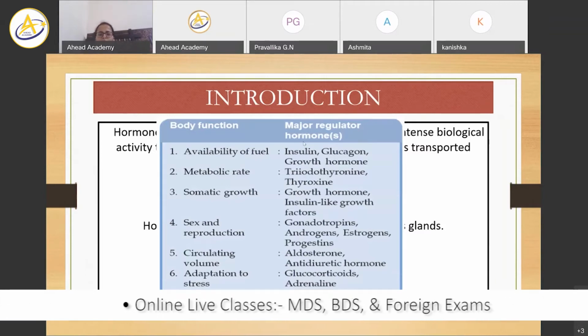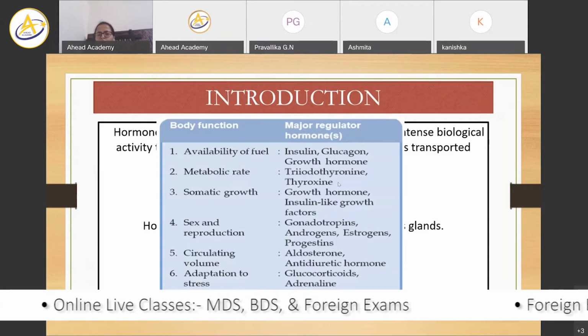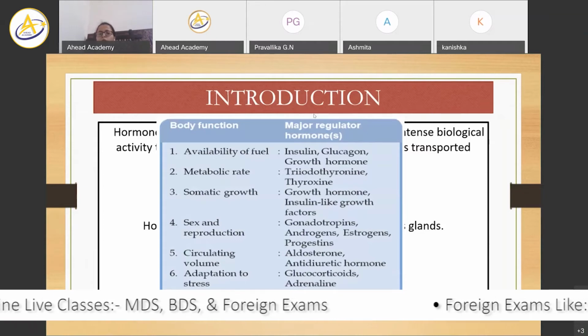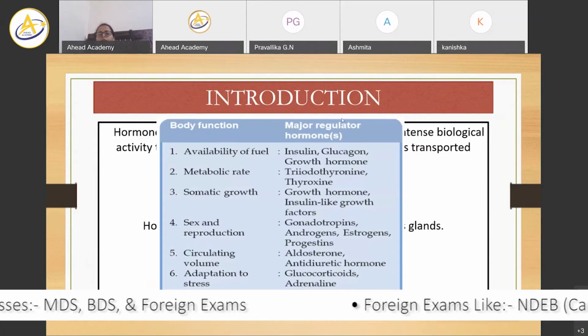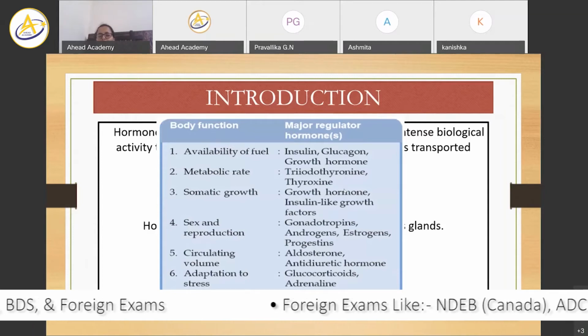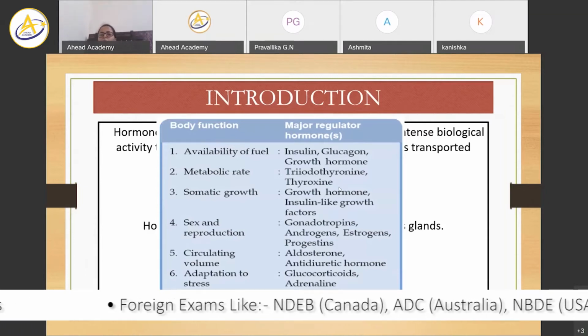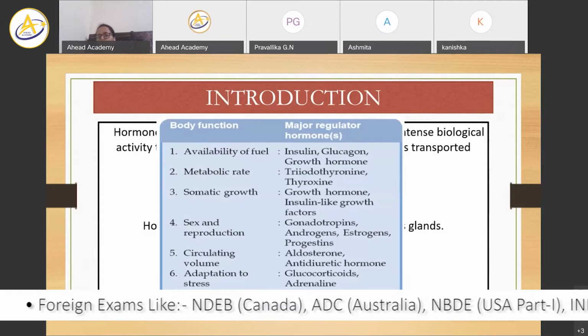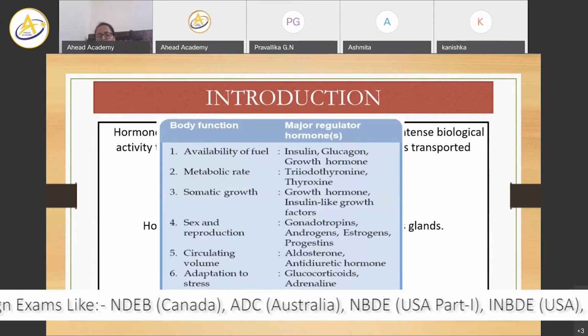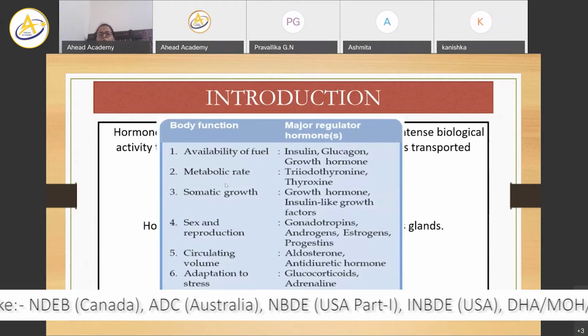Insulin, glucagon, and growth hormones provide energy to the body. They act in the metabolism of the entire body and help in the generation of ATP.